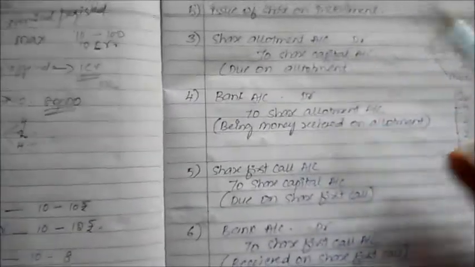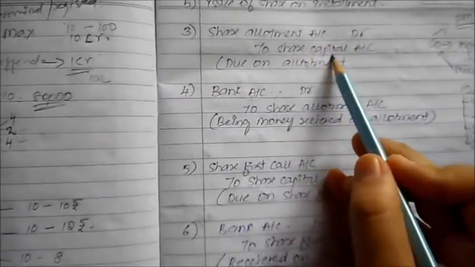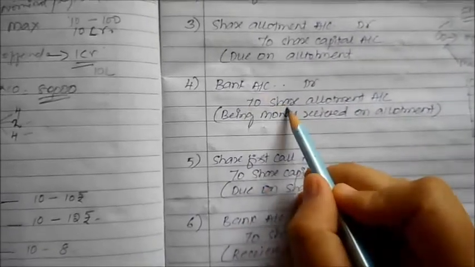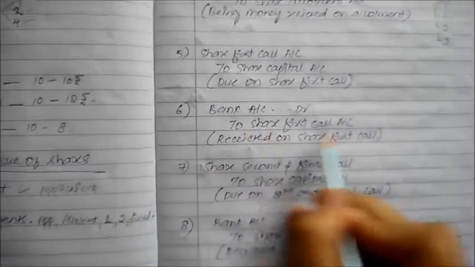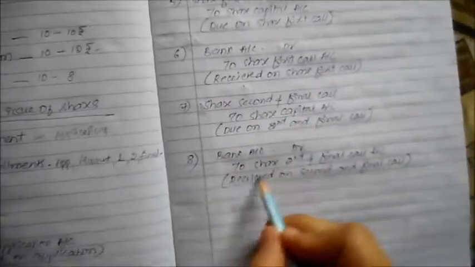So when we are collecting in the form of application, this will be the journal entry. When we are collecting in the form of allotment, again allotment is a part of your share capital, and the money that is received will go to share allotment. Similarly, first call to share capital, bank to share capital, second call to share capital, bank to share capital. This is the entire journal entry, how it is going to revolve around. We'll start doing our questions later.